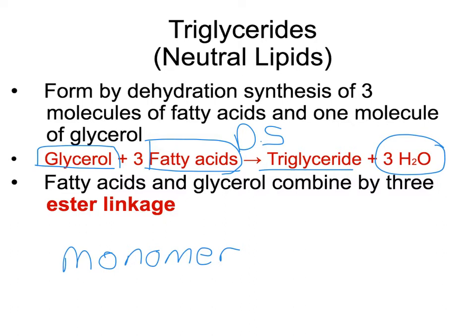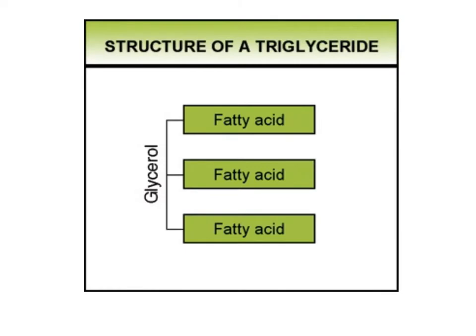And there is a bond, it's called ester bond or ester linkage, between fatty acid and glycerol inside the triglyceride molecule. This is the simple structure of triglyceride, and there are 3 bonds here, and these bonds are called ester bonds.